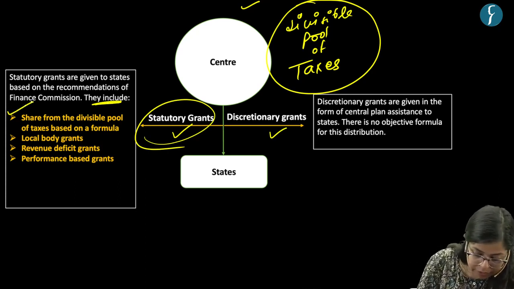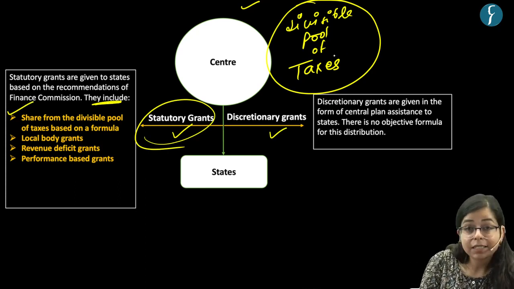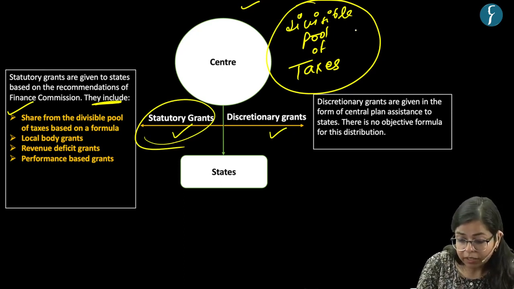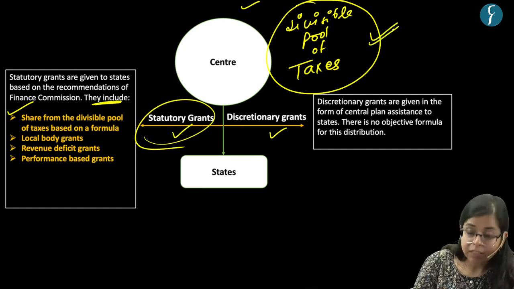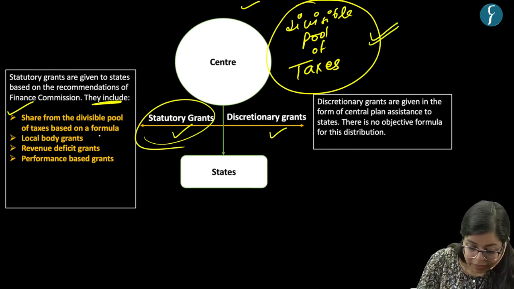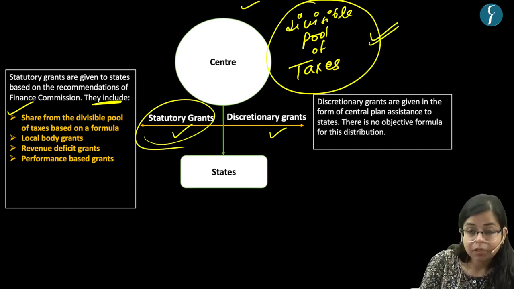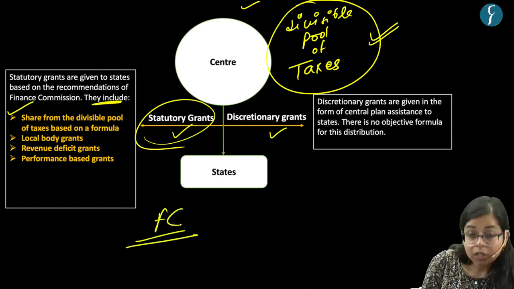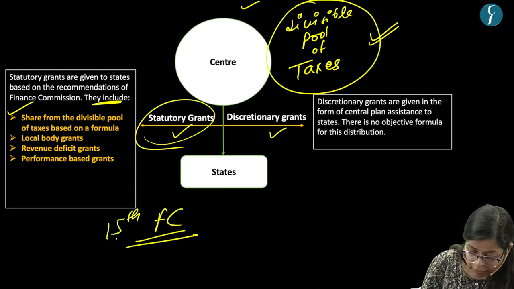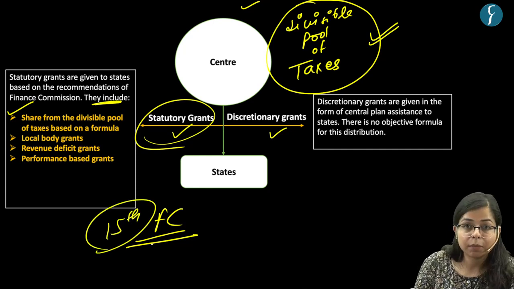The first thing is the share of taxes to the states from the divisible pools of taxes from the central government, right? Now in this, central shares the share to state government based on a formula which is formulated by Finance Commission. If we talk presently, this is formulated by the 15th Finance Commission, right?